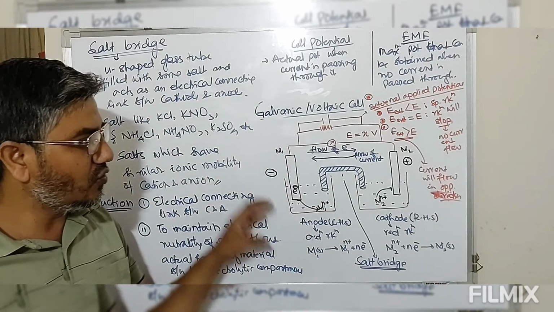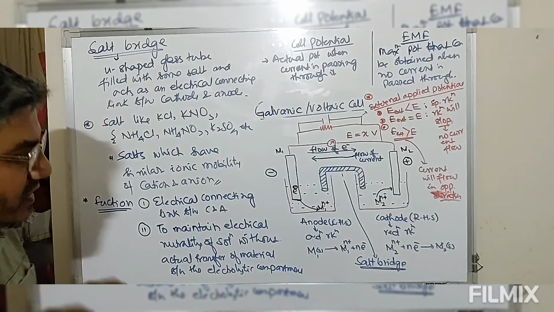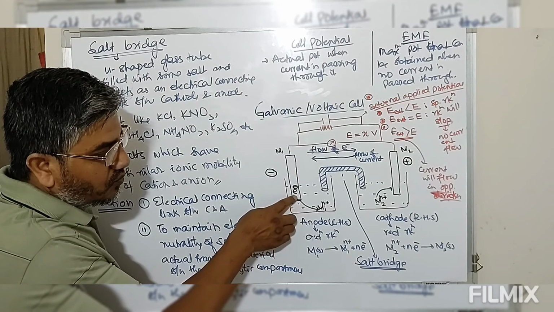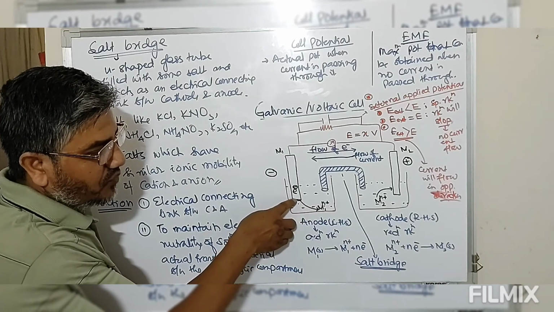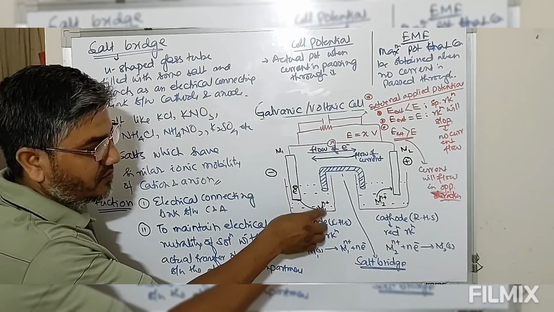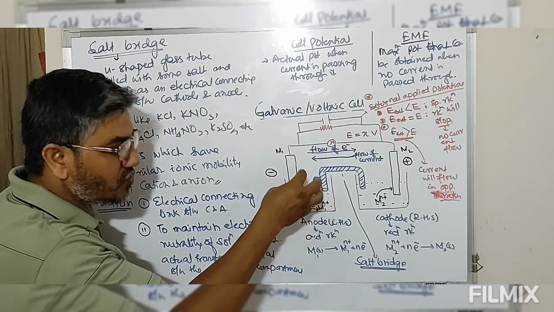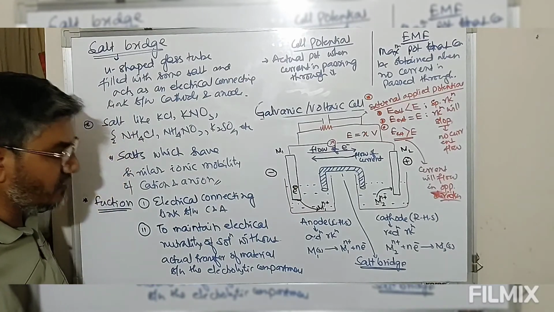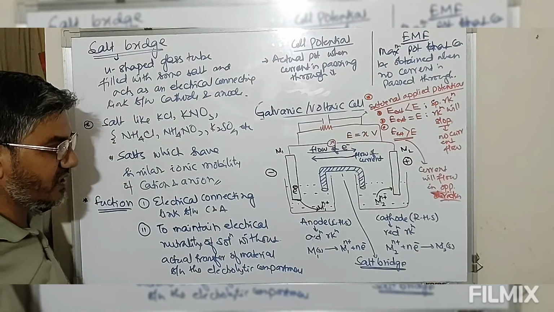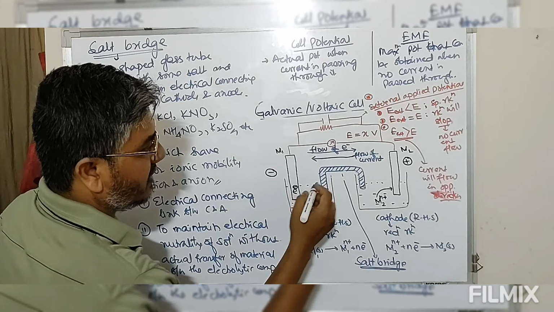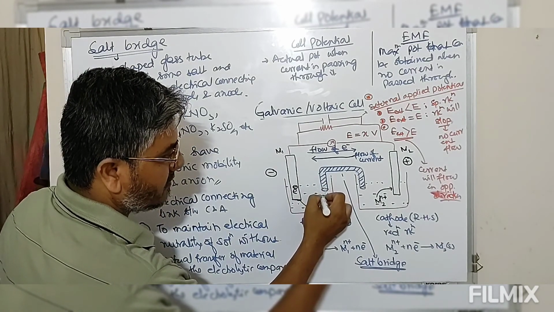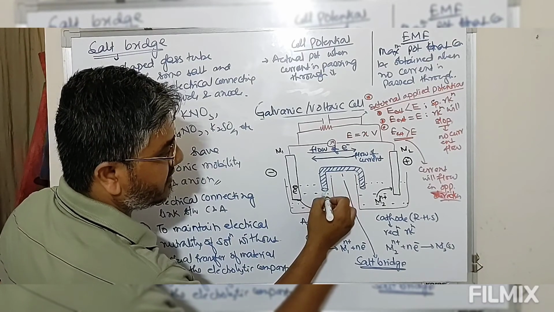नाउ सिंस सेल को कंटिन्यूटी मेंटेन करना है, सो व्हाट इज हैपनिंग इज, now because of this oxidation some positive charge is generated, positive charge accumulate. Those excess positive charges that should be neutralized, and to neutralize this excess positive charge some anion, यहाँ से anion बाहर आएंगे नेगेटिव चार्ज.